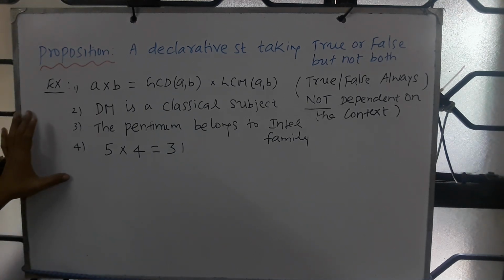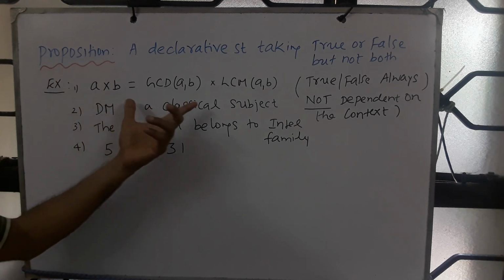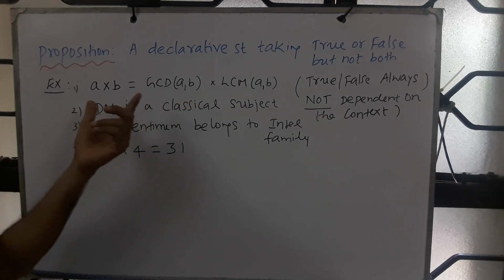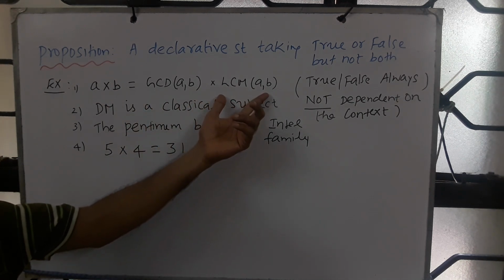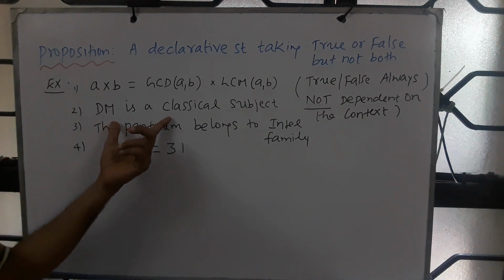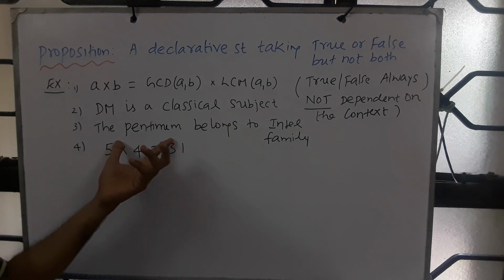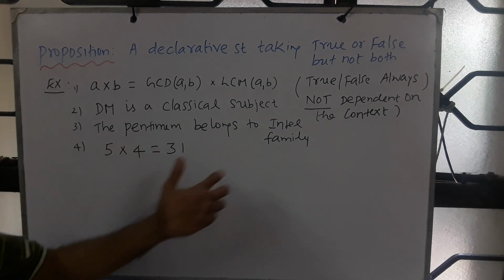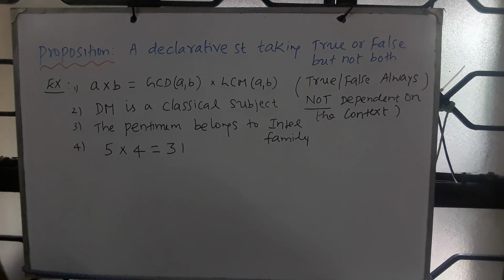A couple more examples. Suppose I say this, it's a declarative statement: A cross B is precisely GCD of A comma B times the LCM of A comma B. And DM is a classical subject, and the Pentium processor belongs to the Intel family. 5 cross 4 equals 31.